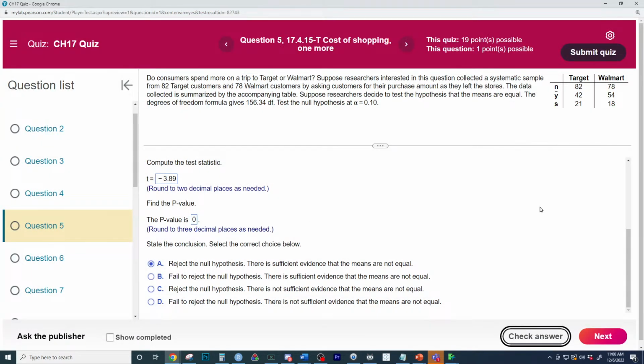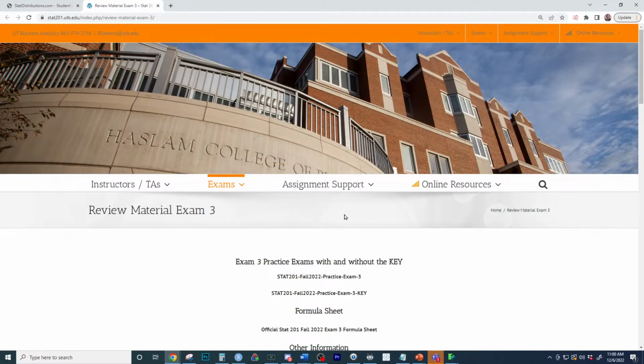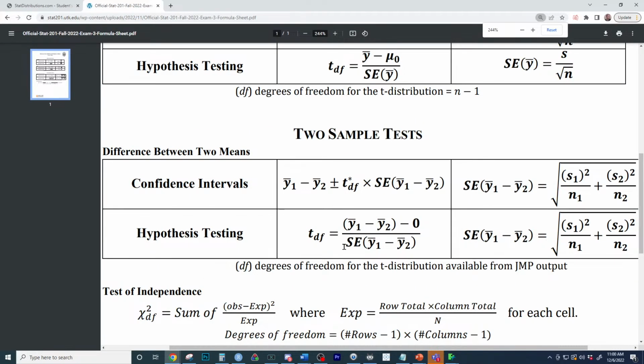How are people doing on this problem? And Ali, I know you're asking questions about the formula. So on the review 3 sheet, let's go to the formula sheet. Good stuff. So here is the formula sheet. The standard error, which is what I've already written out, is S1 squared over N1 plus S2 squared over N2. Bye, Mariah. Have a good day. And this is the difference right here. The difference is usually assumed to be 0.